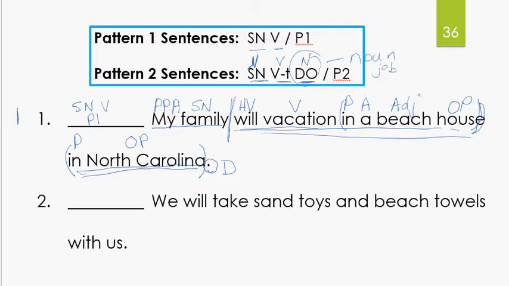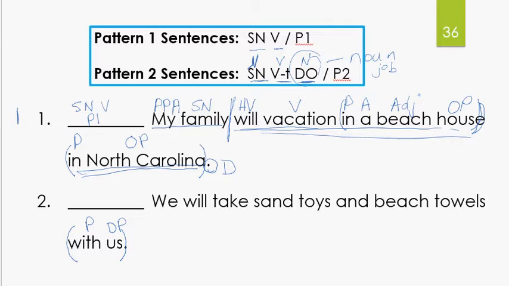We will take sand toys and beach towels with us. Do you see any prepositions? With, preposition. With whom or what? Us. Object of a preposition. With us is your prepositional phrase. Let's put parentheses around it. Let's read the sentence without that. We will take sand toys and beach towels.